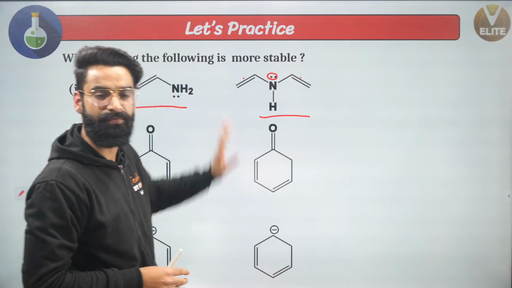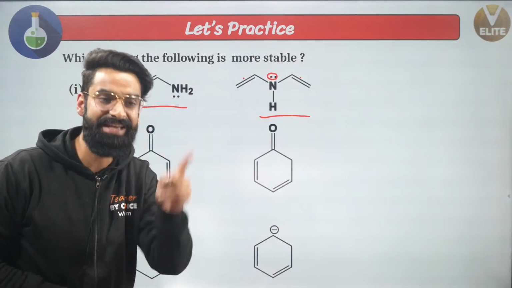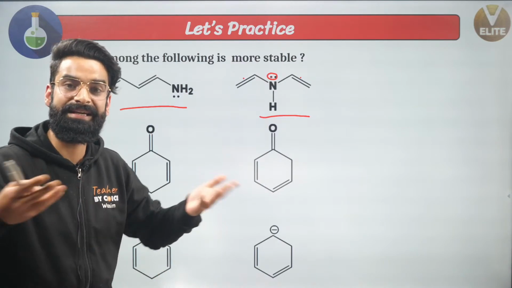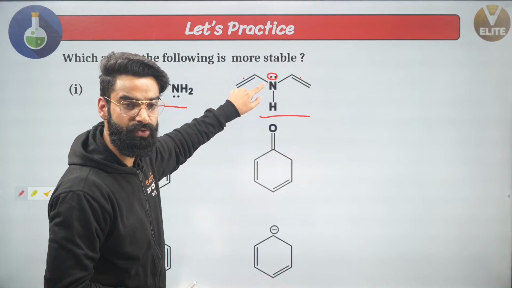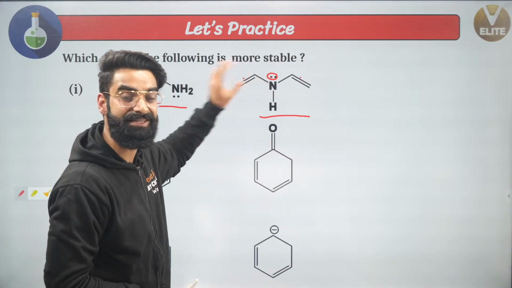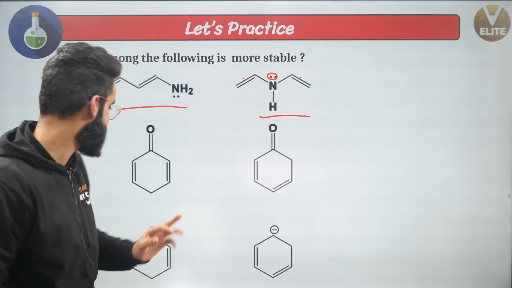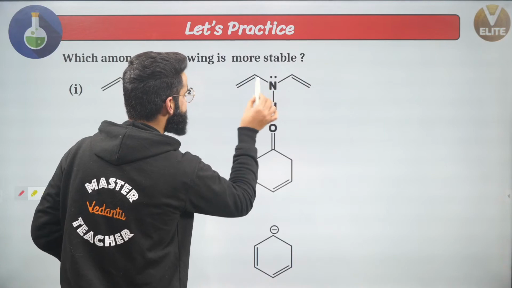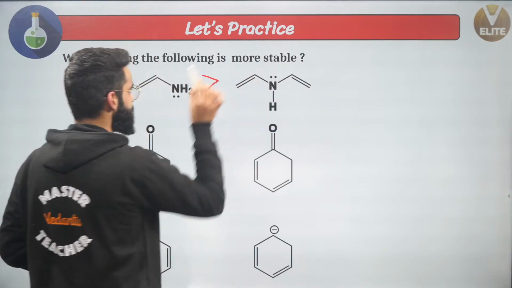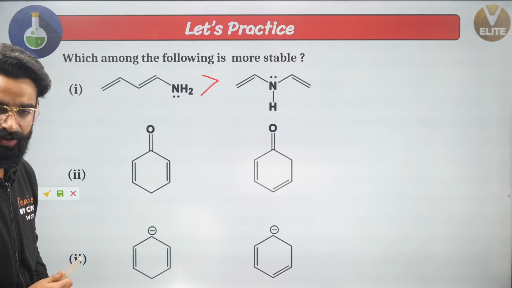And I told you the extent of resonance in cross conjugation is less than in extended conjugation. With less extent of resonance, the stability is going to be less. So this one is less stable than that one, or I can say the first one is going to be more stable than the second one. Yes, correct. Absolutely guys, you all are perfectly correct.